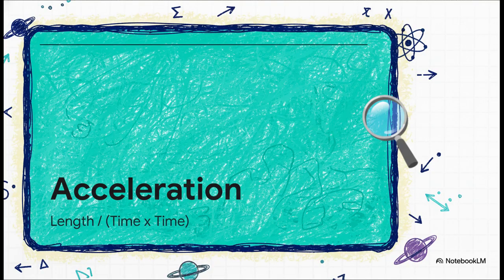What about acceleration? That's just the change in velocity. So we take the word we just made, velocity, and we ask how it's changing over time. That just means we divide by time one more time. So you get length divided by time squared.